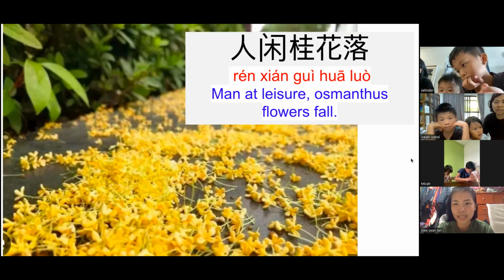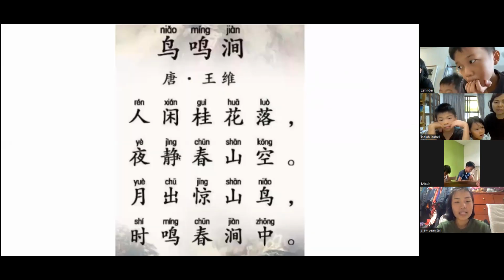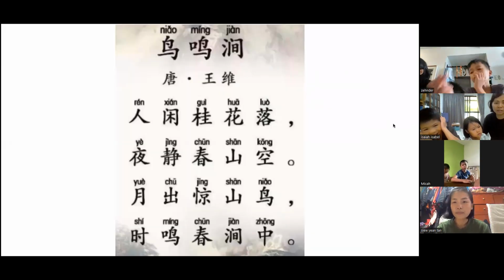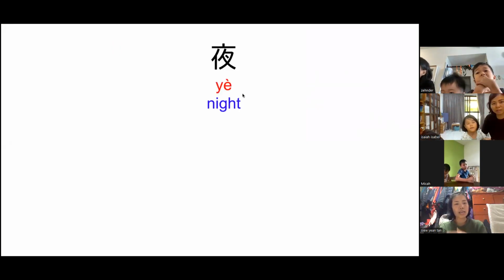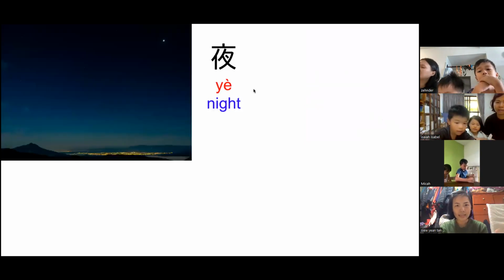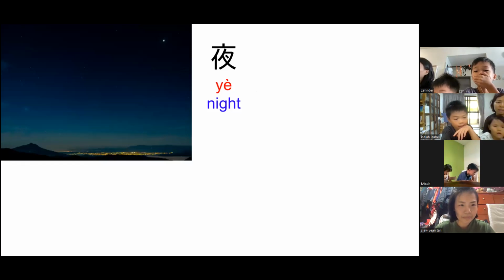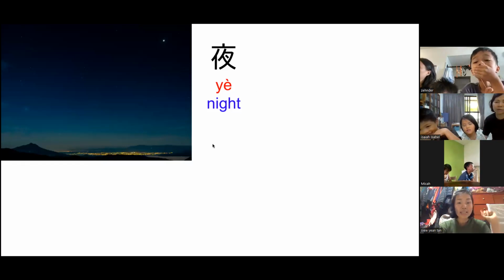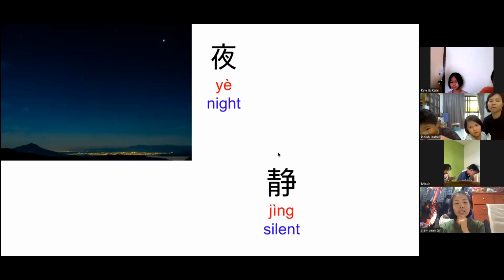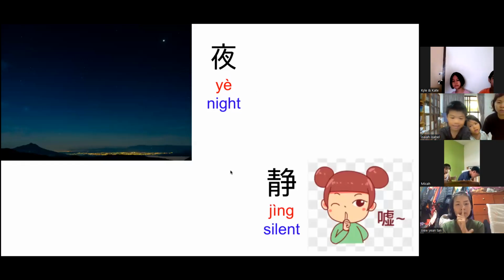Okay, now you see the second one. 夜静春山空. What is 夜静春山空? 夜 is night. So is it morning or night time? Night time. Yeah. 夜静, and 静 meaning very quiet.